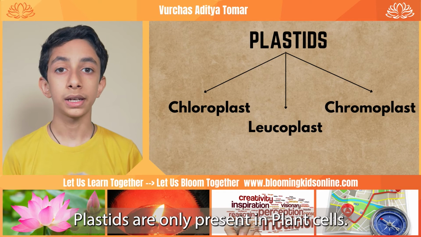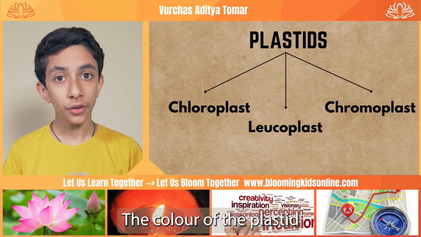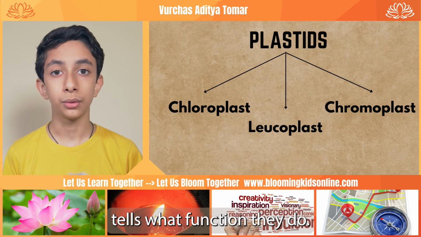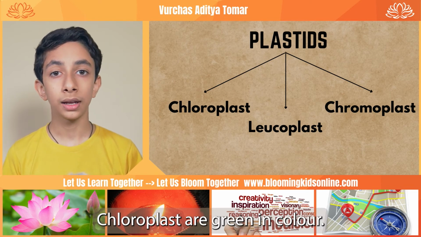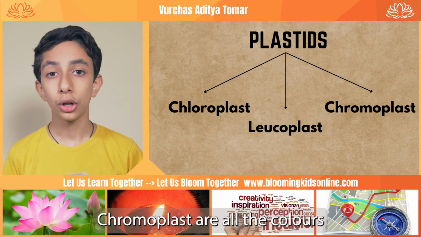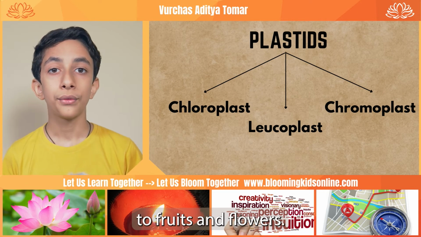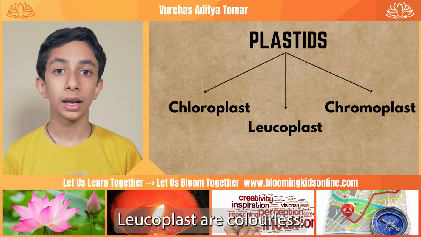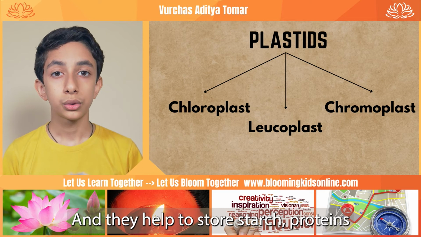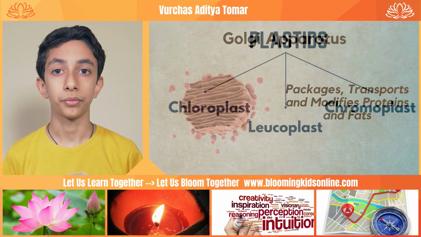Plastids are only present in plant cells. They are double membrane bound. The color of the plastid tells what function they do. Chloroplasts are green in color. They help in photosynthesis. Chromoplasts are all the colors except green. They provide color to fruits and flowers. Leucoplasts are colorless and they help to store starch, proteins, and fats in different cells of the plant.